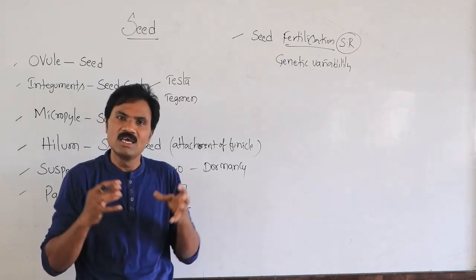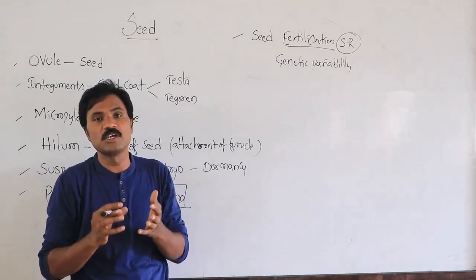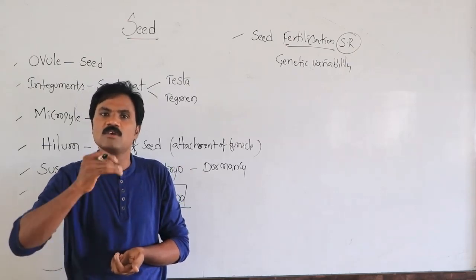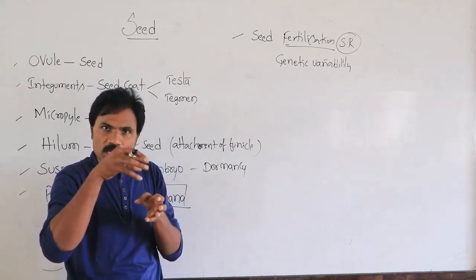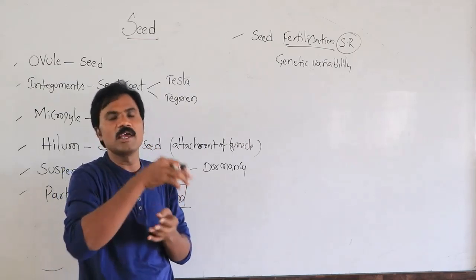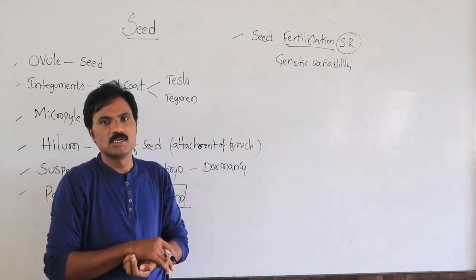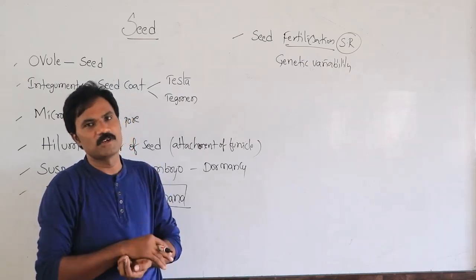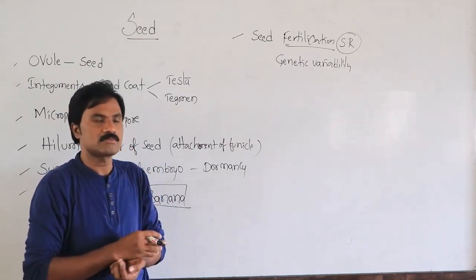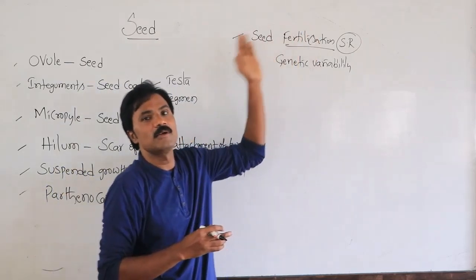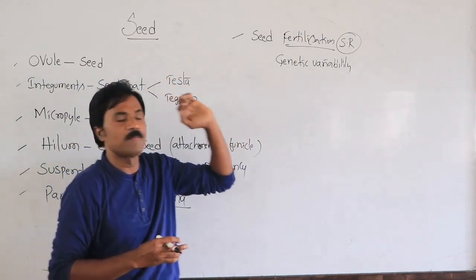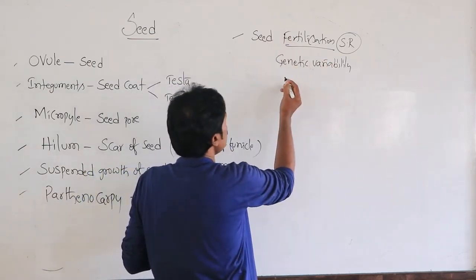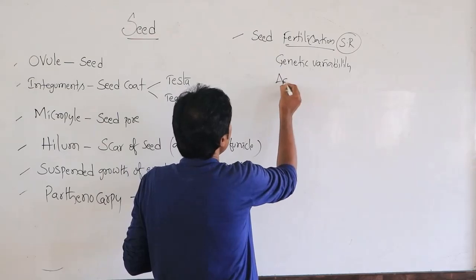Because of this, nourishment. Because of the seeds, it must be preserved for a long period of time. Because of seeds, it maintains the particular race, the particular species, for several years. So it maintains the race of the particular organism, whatever it may be. So genetic variability, and it is also helpful for agriculture.